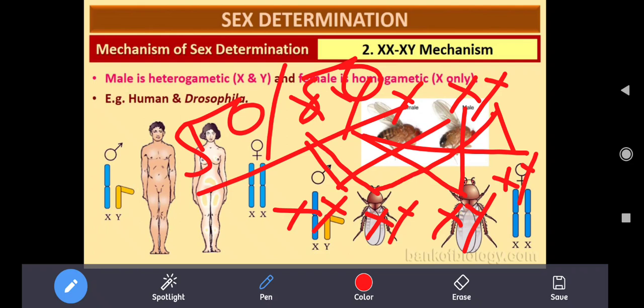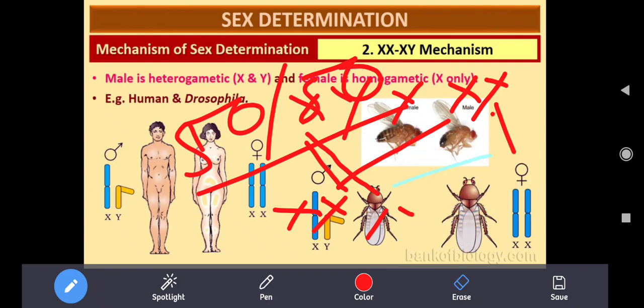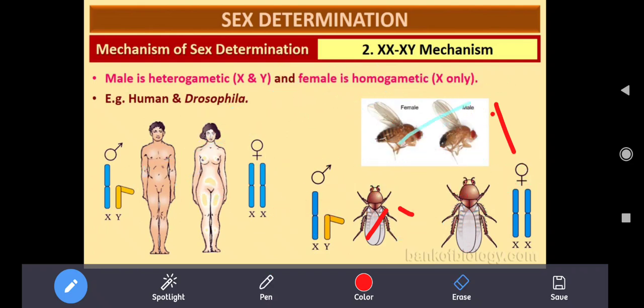So here also the male determines the sex, whether it is male or female. Male is heterogametic and female is homogametic. This kind of mechanism takes place in humans and Drosophila.